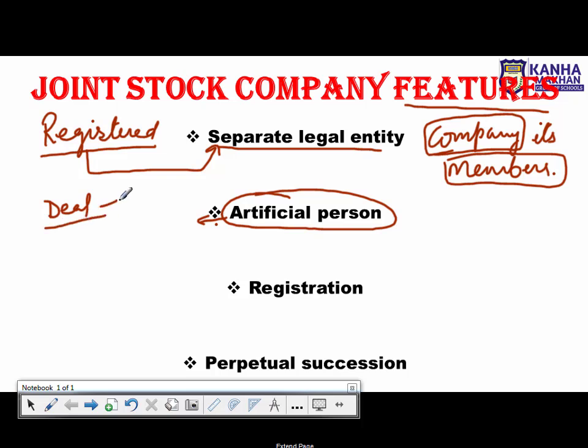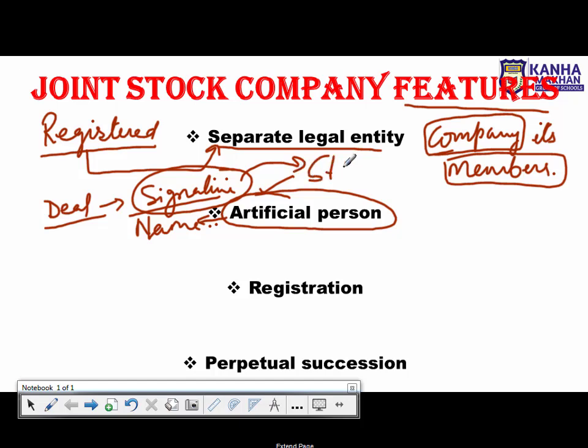So for dealing I need to have a signature, right? ठीक है? और I need to have a name. नेम सिग्नेचर दोनों का होना जरूरी है. तो in the same way the company is also having its own name and it's also having its own signature. Signature means own stamp, right? So that is why it is considered to be an artificial person.